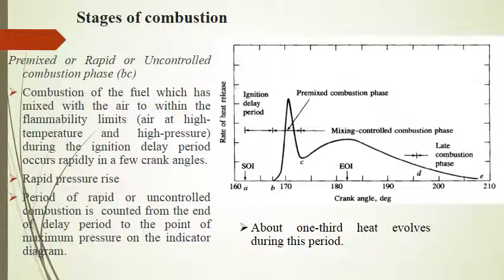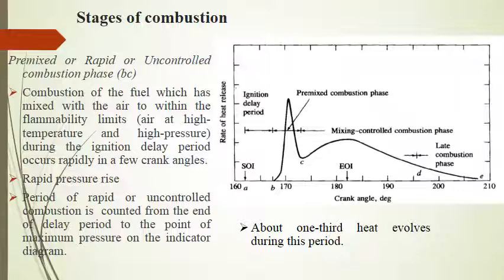Now the premixed or rapid combustion phase. In this phase, the combustion of fuel which has mixed with air to within the flammability limits during the ignition delay period occurs rapidly, and that too in a few crank angle degrees.